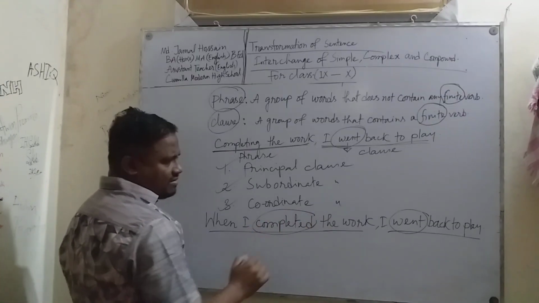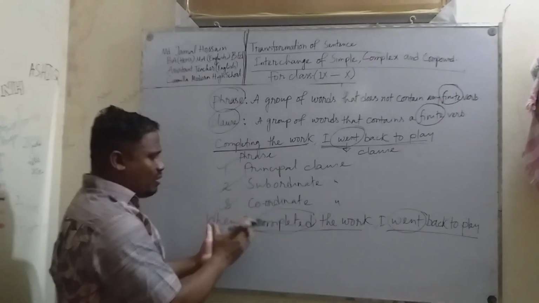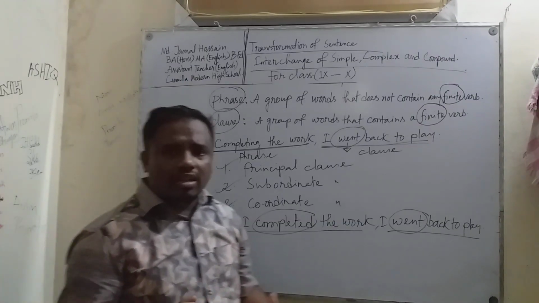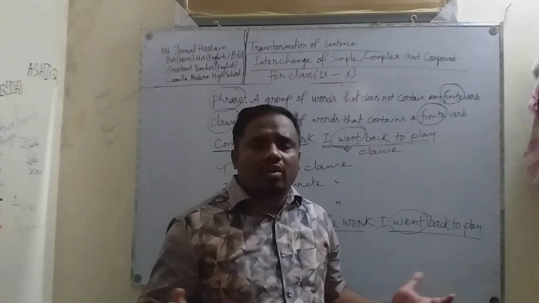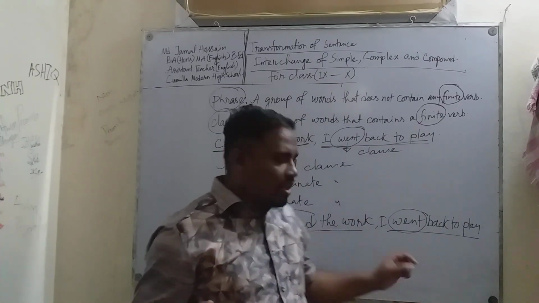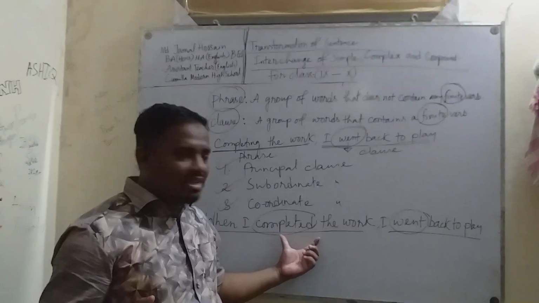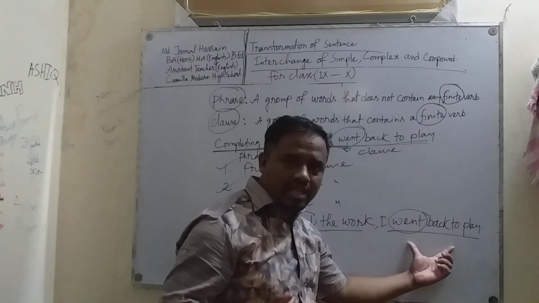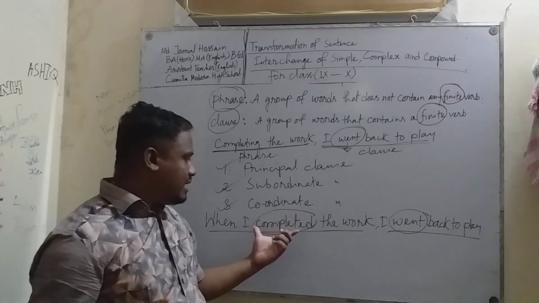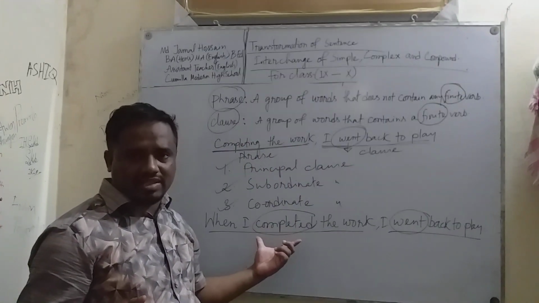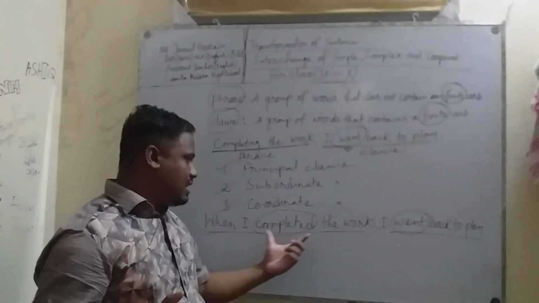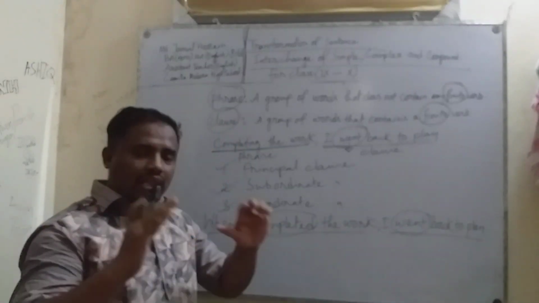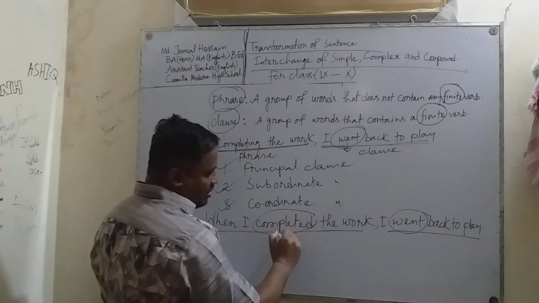Now, read this sentence. When I completed the work, what happened then? The full meaning of the sentence depends on this clause. Because if I don't read this, I won't be able to understand fully the meaning of this part of the sentence. That's why I have to read this. That's why it's a subordinate clause.